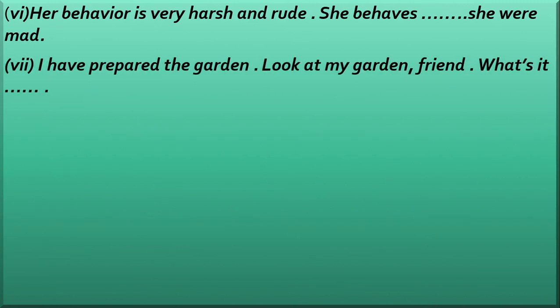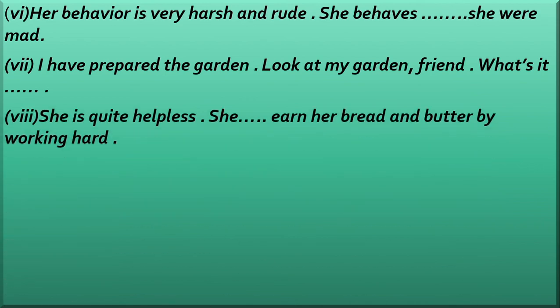Then you see: I have prepared the garden. Look at my garden, friend. What is it? What will be here? What is it like? Then, she is quite helpless. She dares earn her bread and butter by working hard. What will be here? She has to. You can say, she has to earn her bread and butter by working hard.